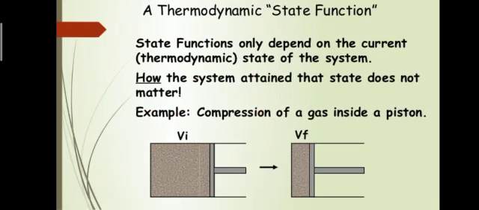The second characteristic of state function is that when a state of the system is specified by giving values to some of the state functions, it means we are taking one state function and assigning values to that specific system. Now the values of all other state functions will be fixed. For example, we are giving values of temperature and volume. Now the other state function, that is pressure, will be fixed.